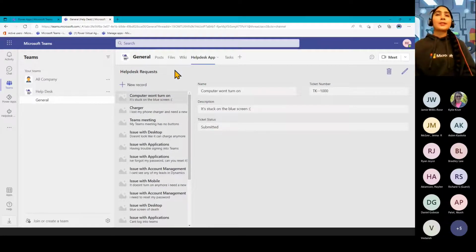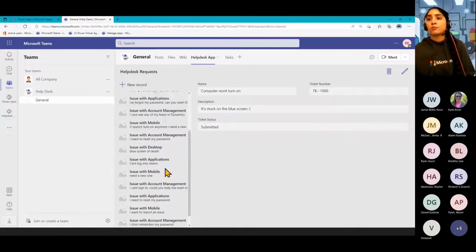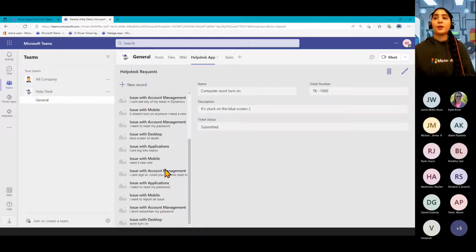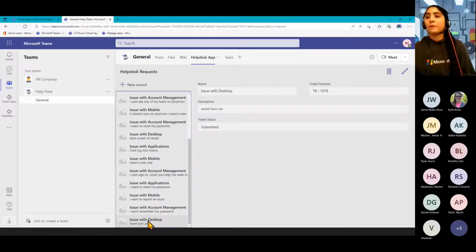It might be something that your IT, your Helpdesk team is looking at to manage all of these tickets that have come through. This is a very simple one, but I can see all of these Helpdesk requests that have been submitted in the organization. I think that was the one I did before, issue with my desktop.